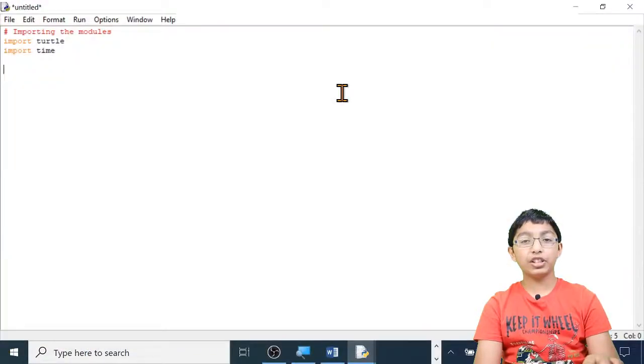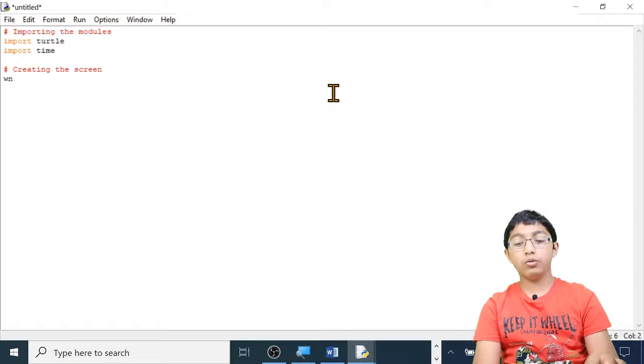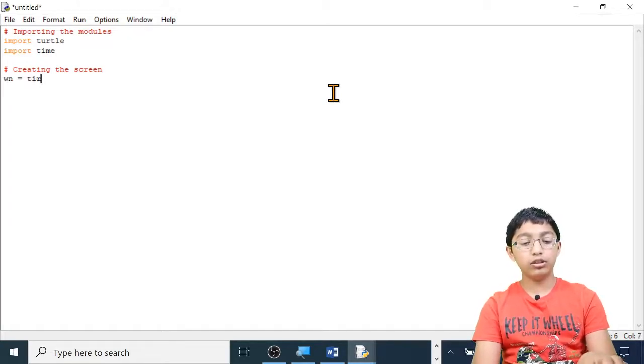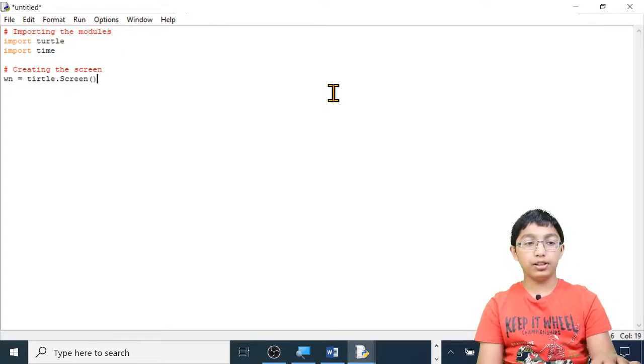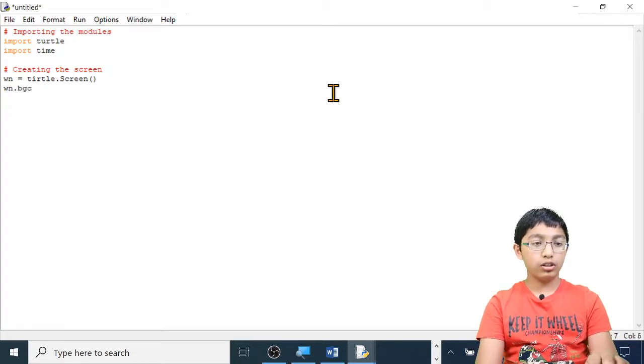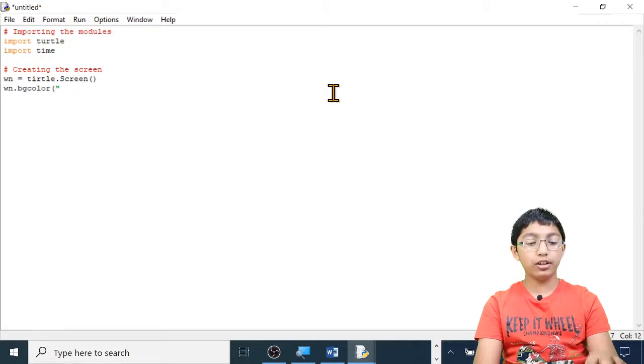Step 2. Creating a screen. I'm going to make the screen a variable and I'm going to call it win. Win equals turtle.Screen, open brackets, close brackets. Make sure the S in Screen is capital. Now let's set the background color to white. win.bgcolor, open brackets, open quotation marks. Type your color in. For me it's white. I like to have white. White. Close quotation marks and close brackets.